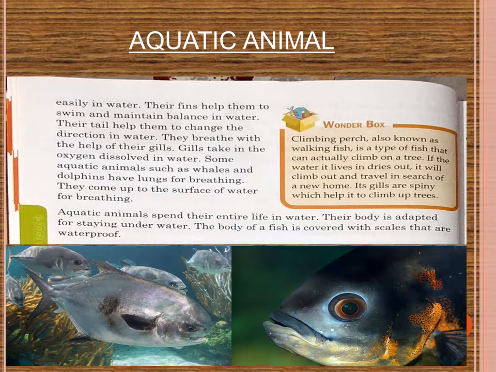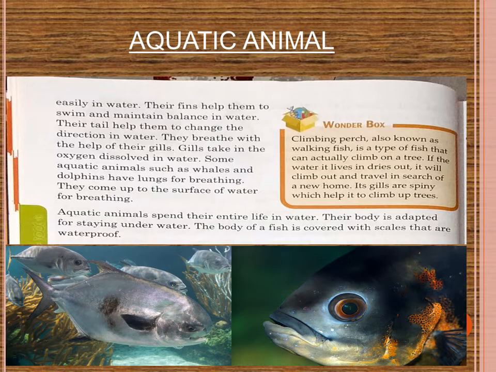And some aquatic animals like whales and dolphins have lungs. They are the exceptions. Instead of gills, they use lungs for breathing. Some of the time it is visible that they come up to the surface of the water for the purpose of breathing. But most of the time aquatic animals spend their entire life in water, and their body is already adapted to those features which help them to live in the water, under the water or inside the water.